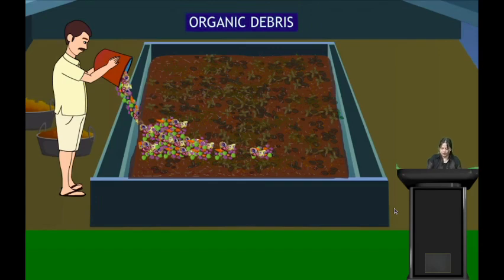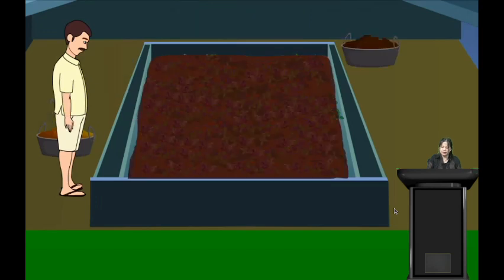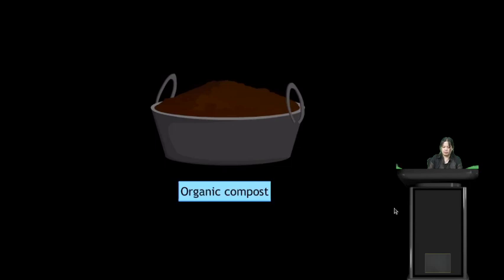Now cover it with leaves and leave it for some time. After some days you will see that the compost is ready to be used. Cover it with mud, and if we leave it for some time, after some days the organic compost is ready to be used. This organic compost we can use as fertilizer for cultivating again, for growing different vegetables, fruits, etc. So this is how we can prepare organic compost at home.